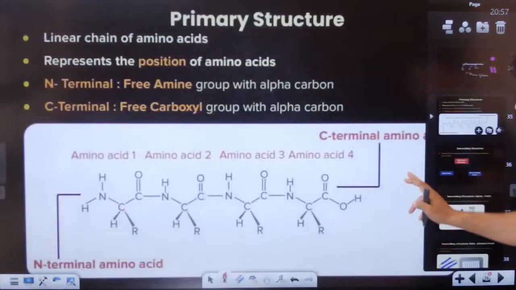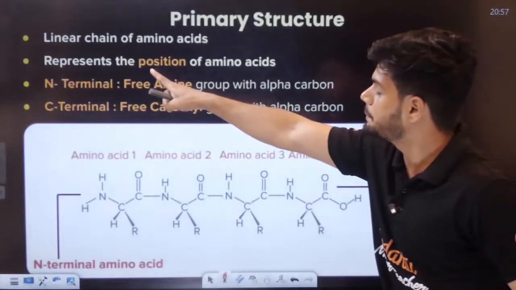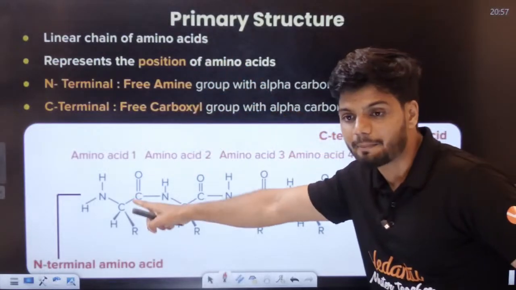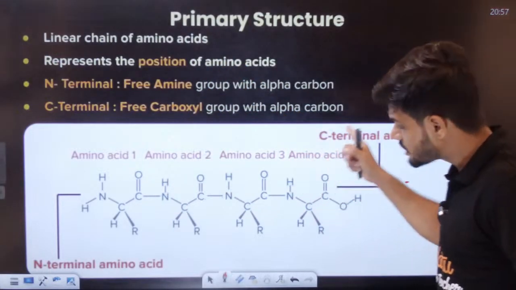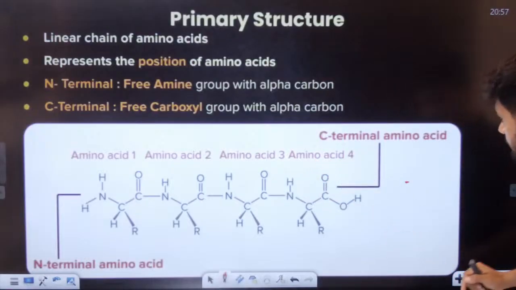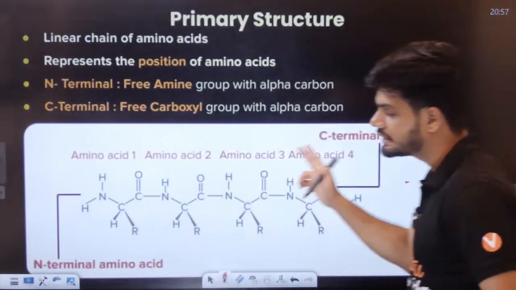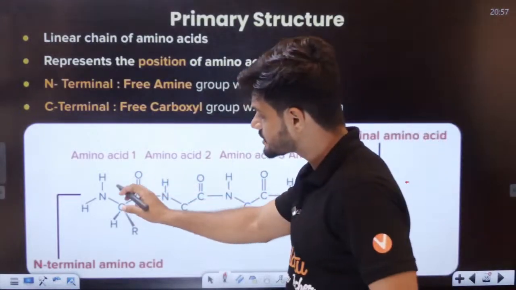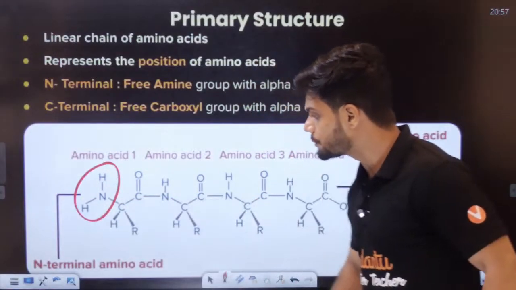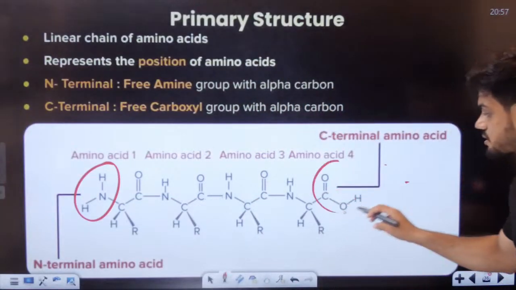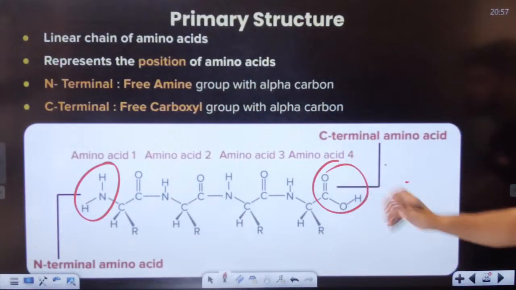See, the primary structure of protein represents the position of amino acids. It tells you which amino acid is present where. It has an N terminal and a C terminal. N terminal because it has an NH2 amino group here. C terminal because it has a carboxylic acid here. So, C terminal, N terminal.